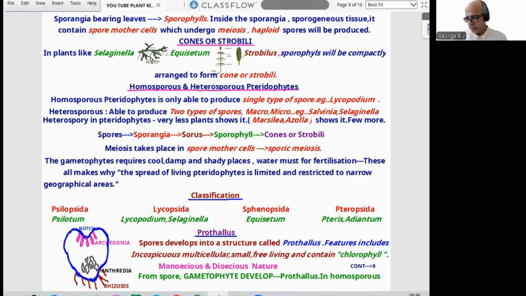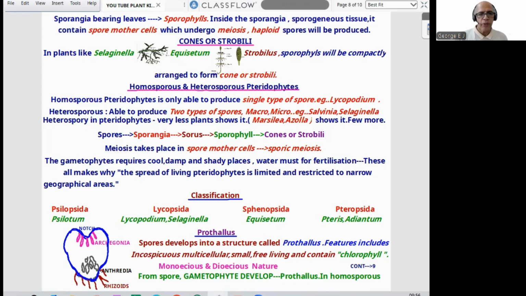Then spores. This is the order. Spores will be inside the sporangia. Many sporangia together are called a sorus. Many sori will be seen in a sporophyll. Many sporophylls will be arranged on a central axis called a cone or strobile. Meiosis takes place in the spore mother cell. It is called sporic meiosis, like the previous case.